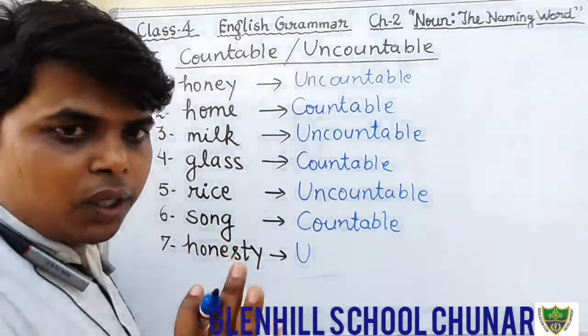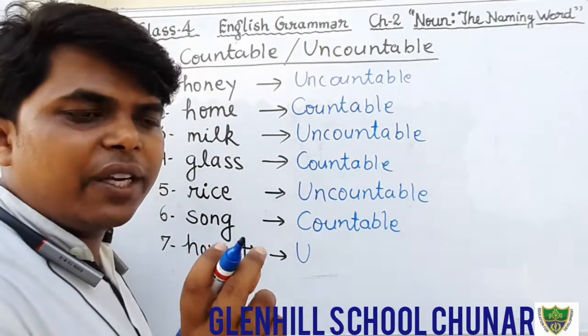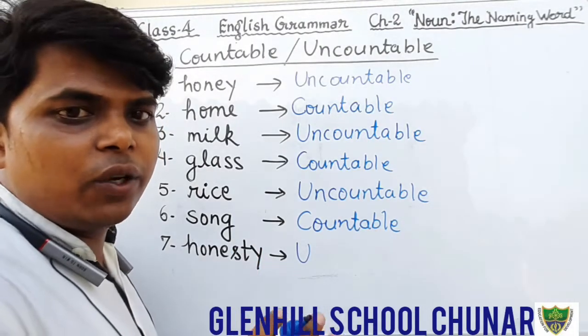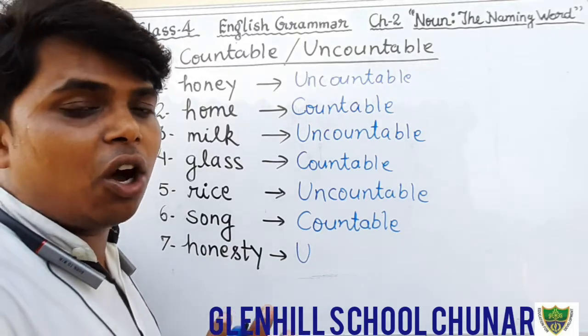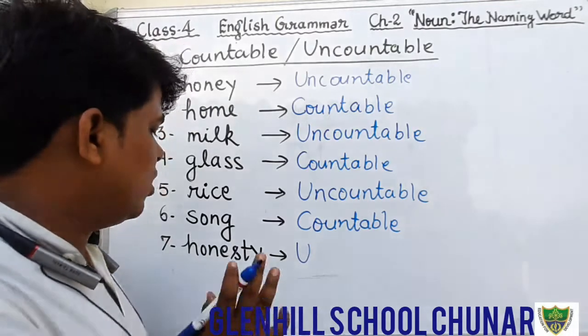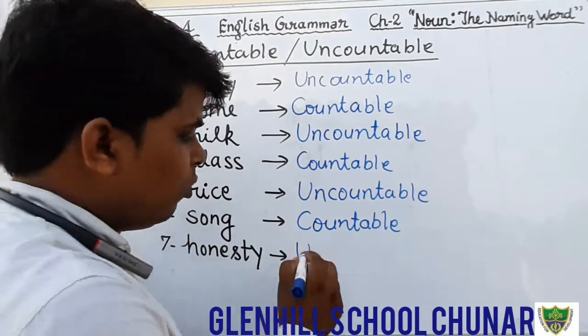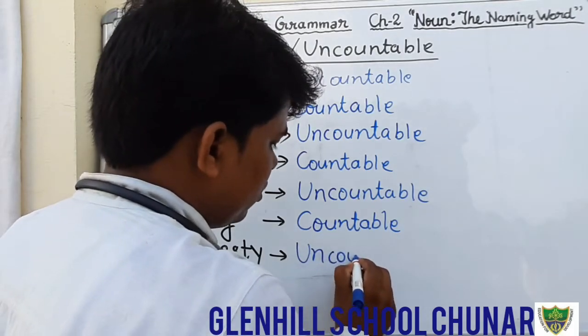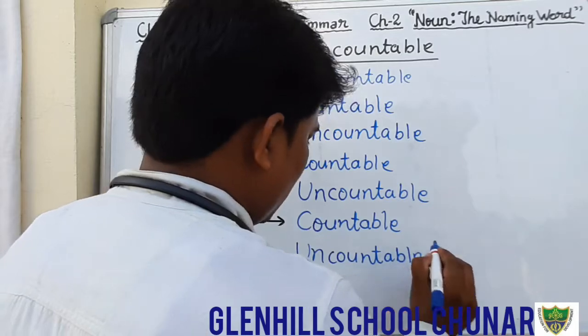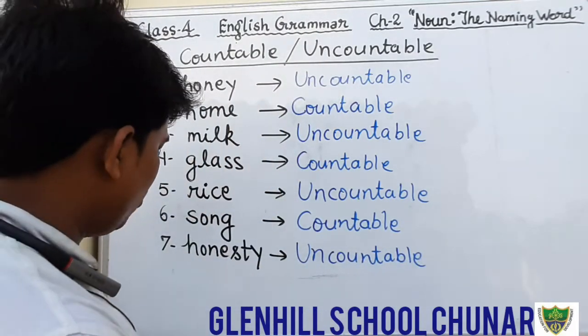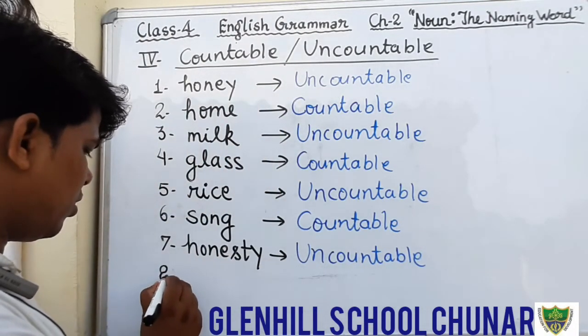Honesty we can only feel or only think of, or we can really realize. We cannot touch honesty. We cannot see honesty. And that is also uncountable noun that we cannot count. Uncountable noun.